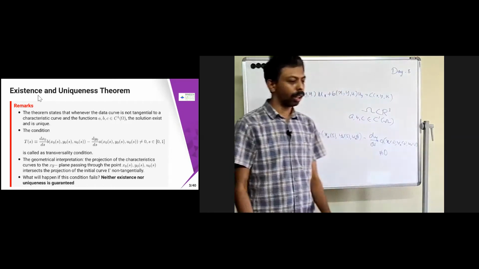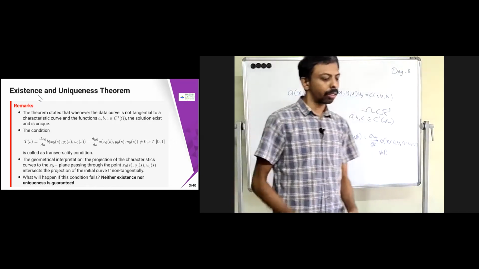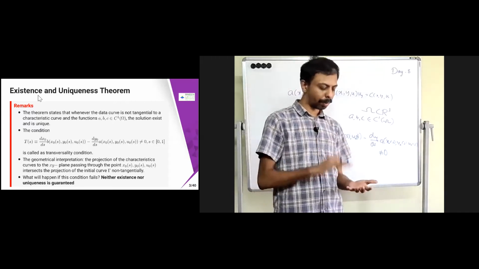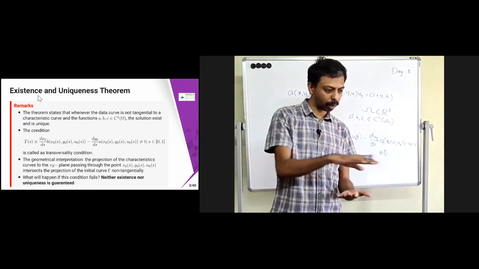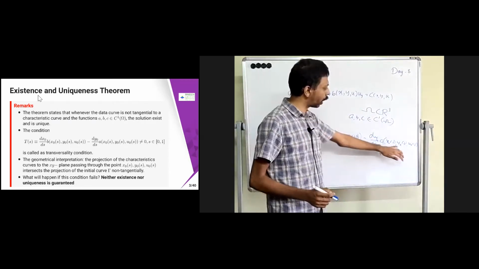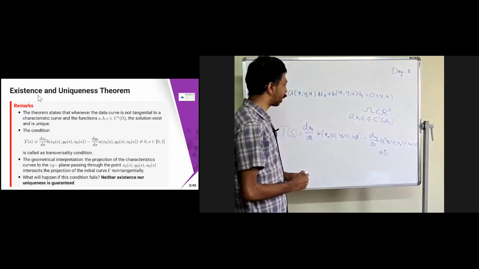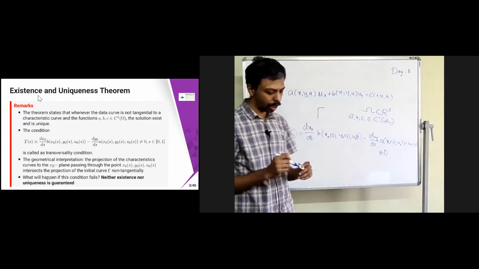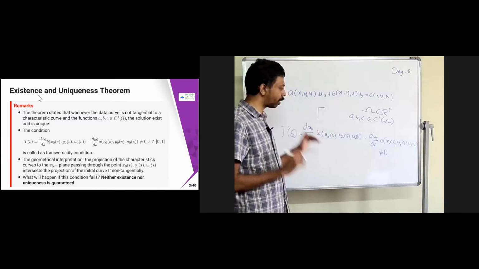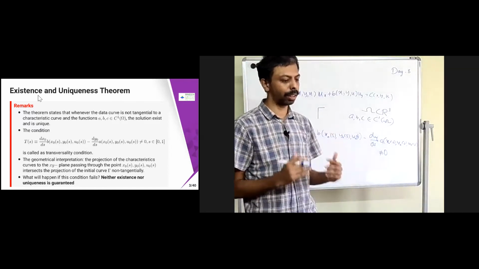As I mentioned, P(s) is the transversality condition. The geometrical interpretation is that the projection of the characteristic curve on the xy plane, passing through the point (x₀(s), y₀(s), u₀(s)), intersects the projection of the initial curve Γ. The intersection is non-tangential.